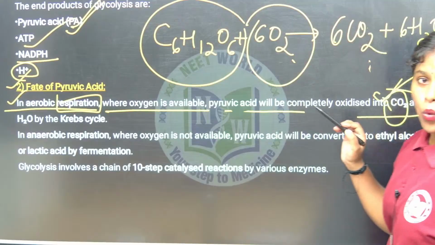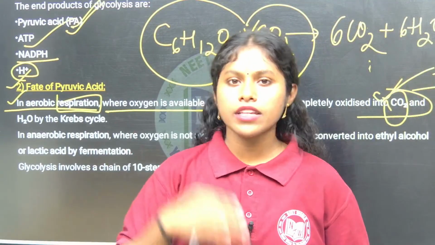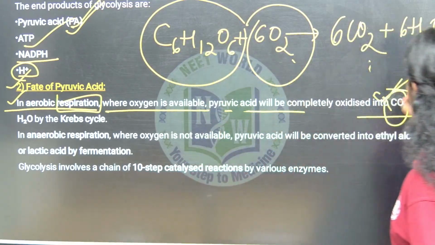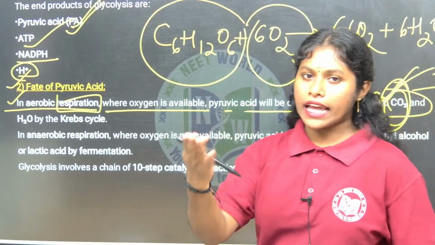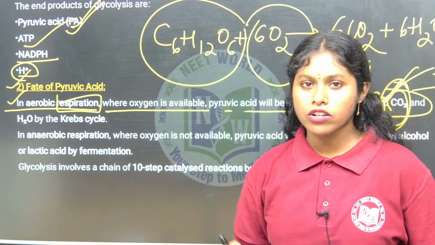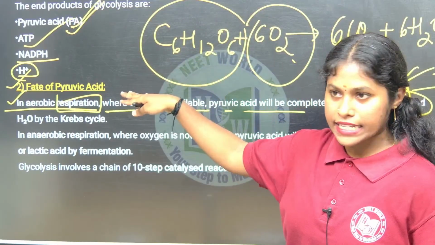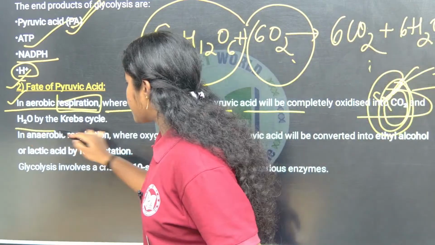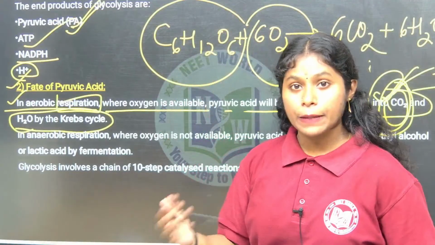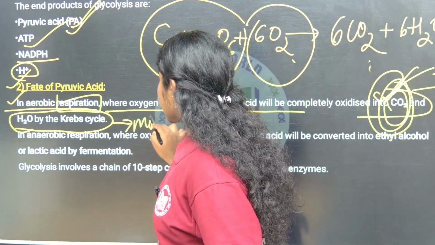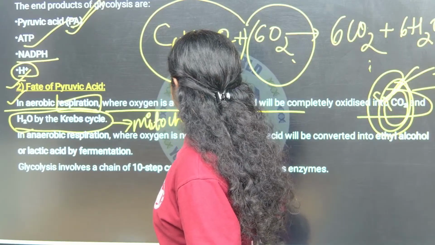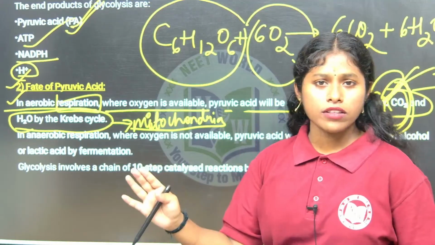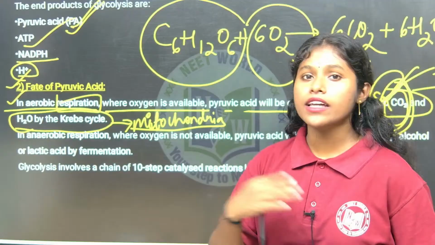Do plants require oxygen? Of course, they also require oxygen to produce the energy. So this is complete oxidation; we said that glycolysis is a partial oxidation, which means incomplete oxidation. So the pyruvic acid is going to be completely oxidized, forming carbon dioxide and water at what? The Krebs cycle. Where is the location of the Krebs cycle? It is in the mitochondria. When we discuss this, you will know better about the mitochondria. So the one glucose molecule is completely oxidized in the mitochondria in the Krebs cycle, forming carbon dioxide and also water.